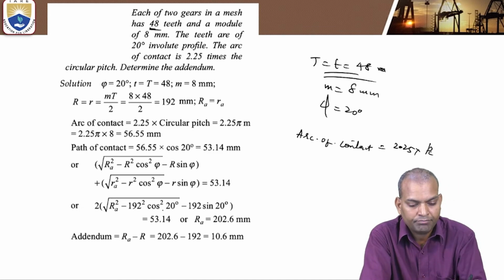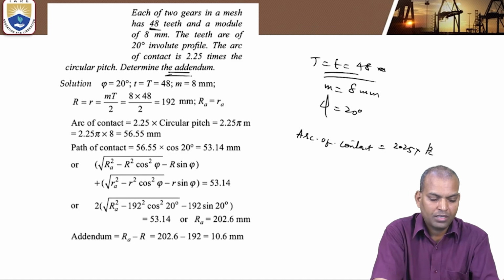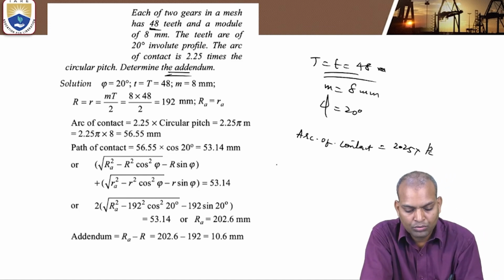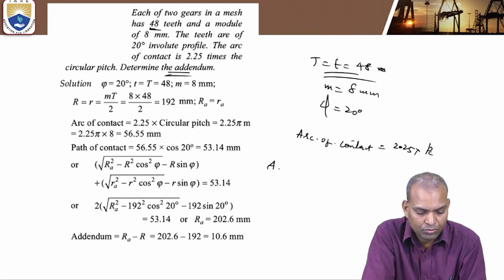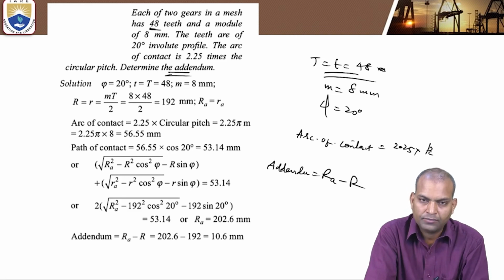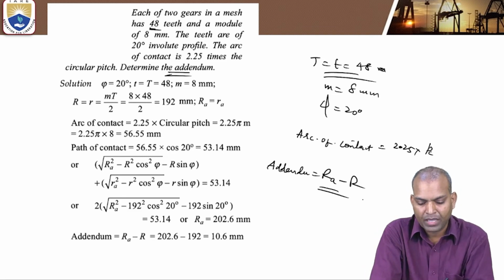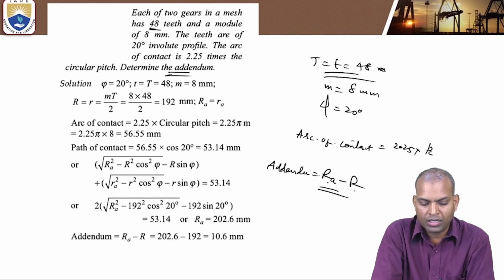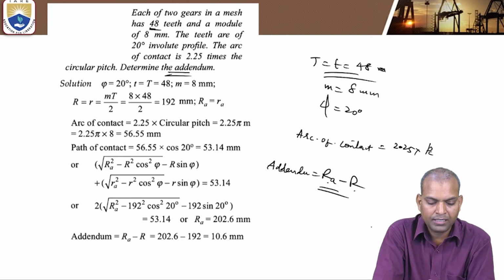Determine the addendum. What is the addendum equal to? Addendum equals addendum circle radius RA minus pitch circle radius R. We want RA and R, then if we substitute, we will get the addendum.